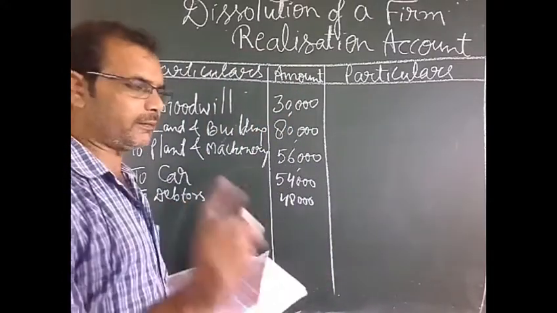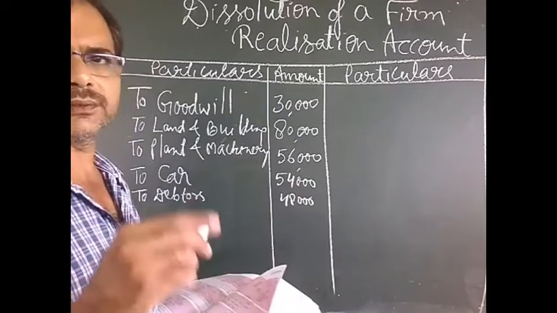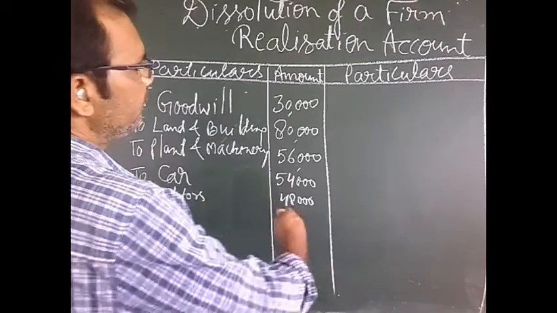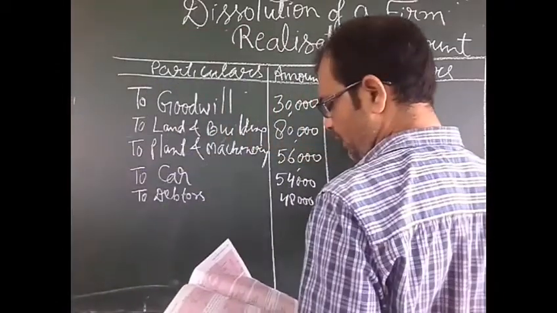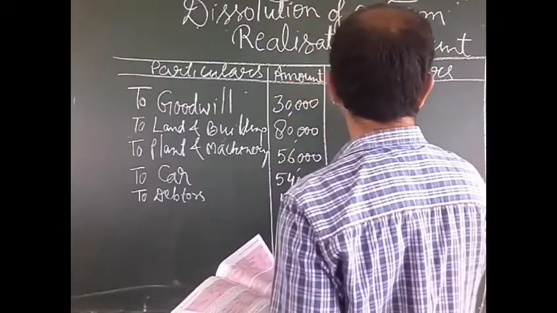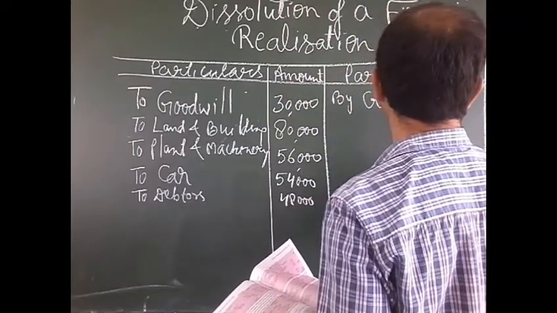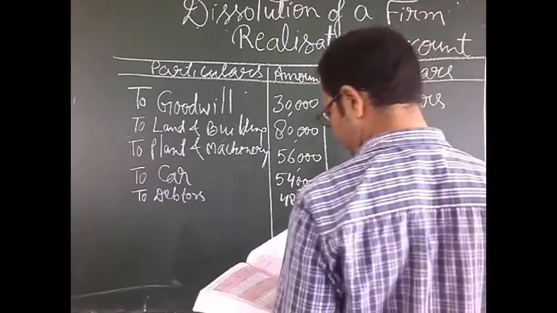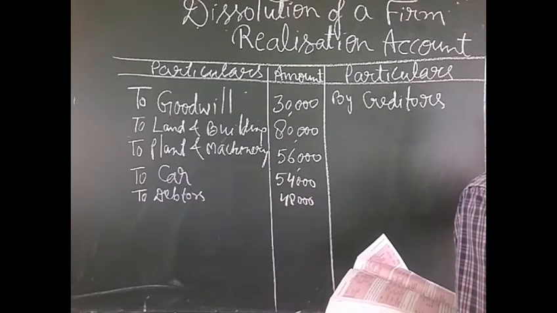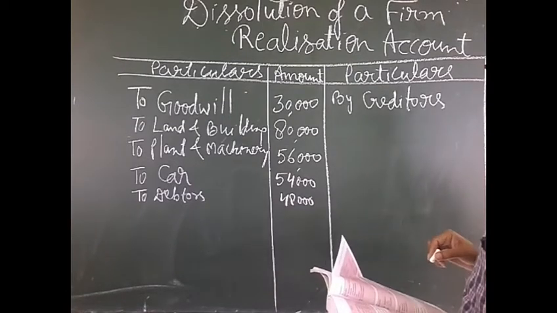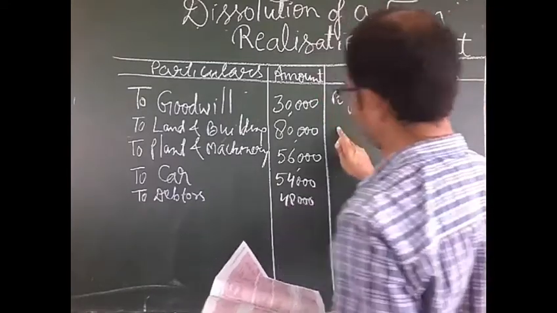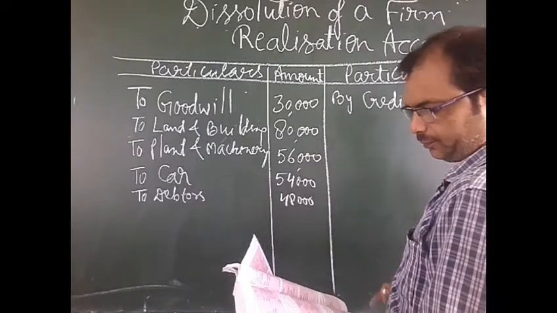And cash is given, but we will not write cash here because I have told you the cash will go into the cash account. And we will write on the credit side all the liabilities: by creditors of rupees 50,000. The balances of capital will not be written here.